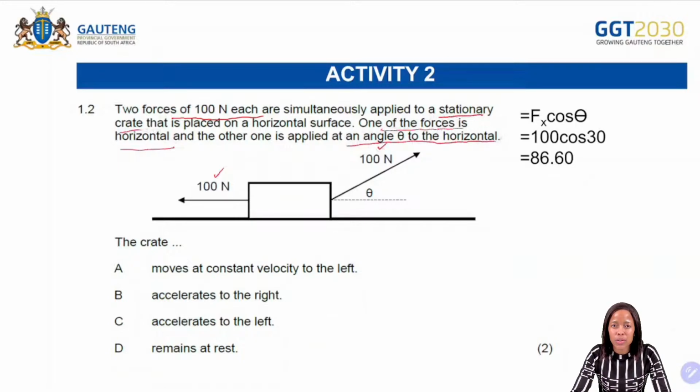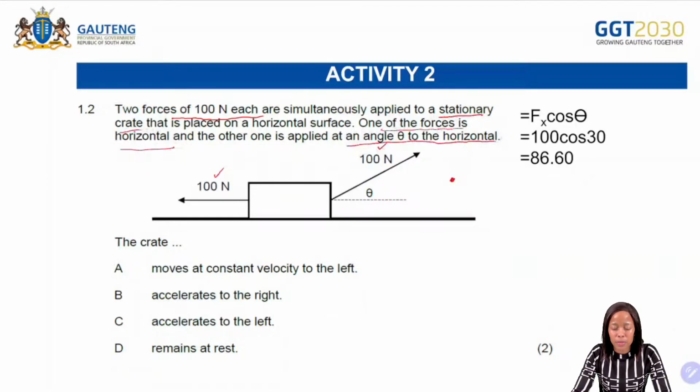So with this one, what is it that we need to think of? We need to think of Newton's second law, which says that when a net force is applied to an object, the object will accelerate in the direction of the net force. But with this one, even if we know Newton's second law, we are not able to answer. So maybe we must do some sort of calculation. So what is it that we are going to do?